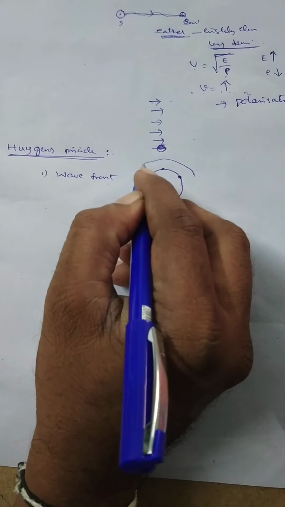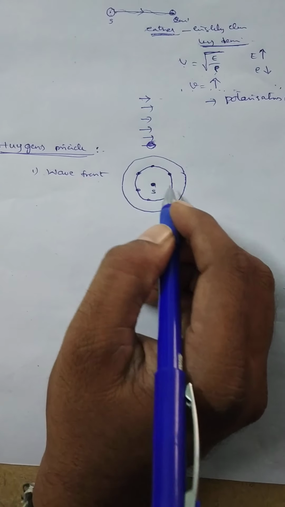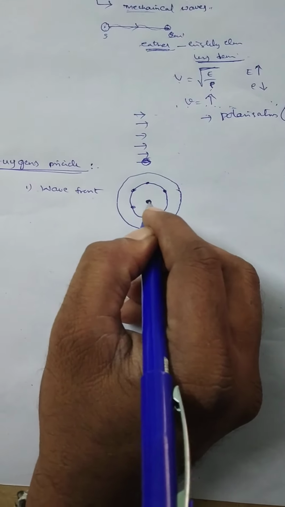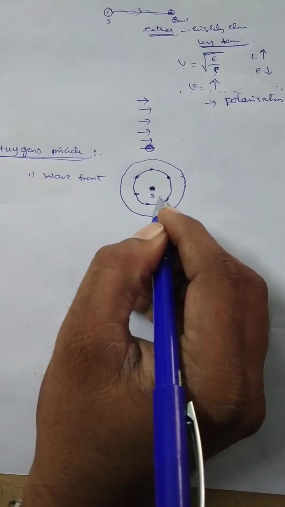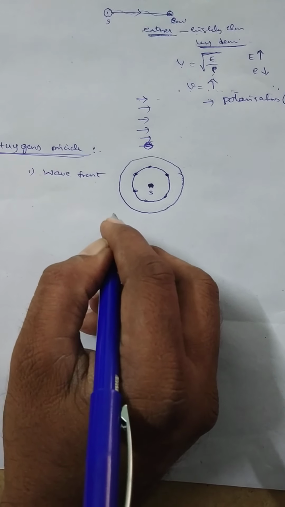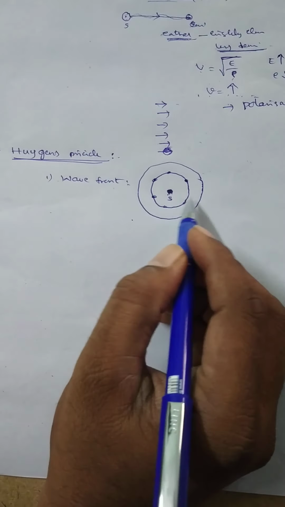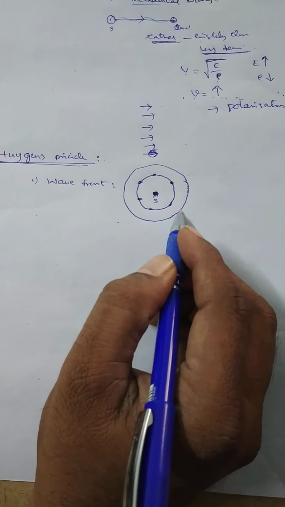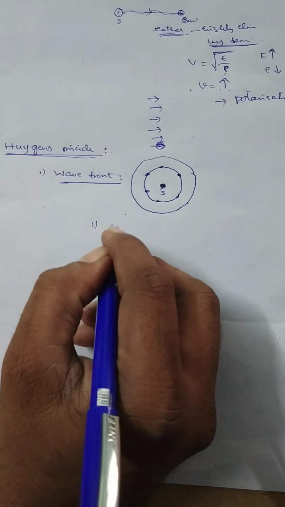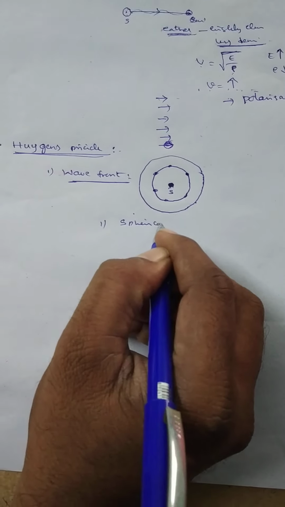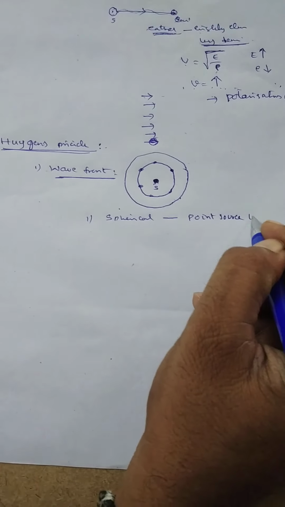After time t seconds, there is another wavefront corresponding to the same source. A point source always produces a spherical wavefront. And if the same source is kept at infinite distance, that will produce a plane wavefront, and a linear source like a tube light will always produce cylindrical wavefronts. That means wavefronts are of three types. First, spherical wavefront. It is produced by a point source kept at finite distance.